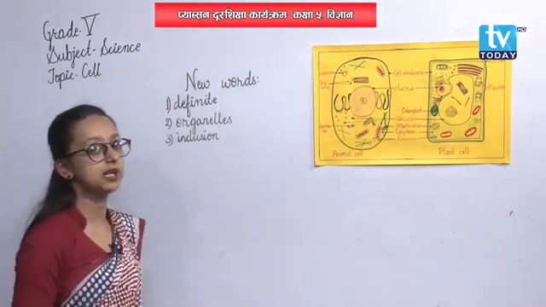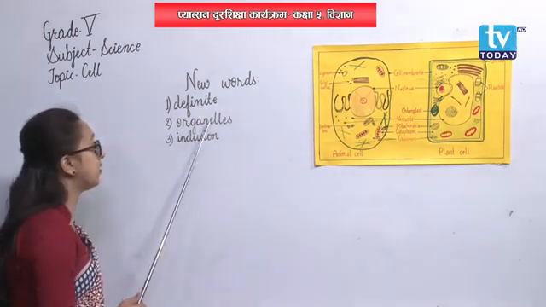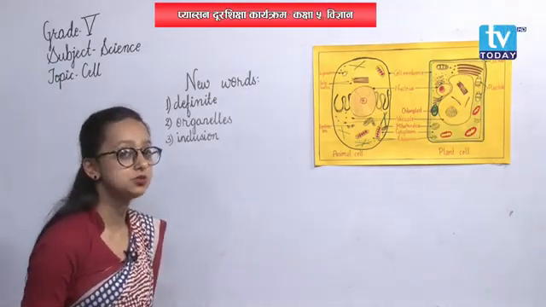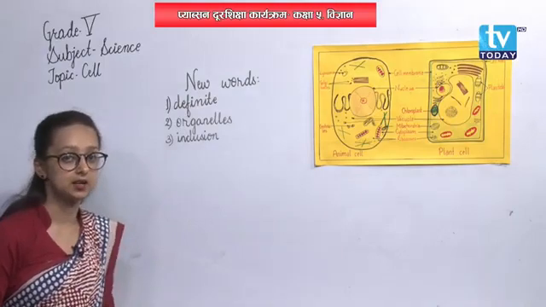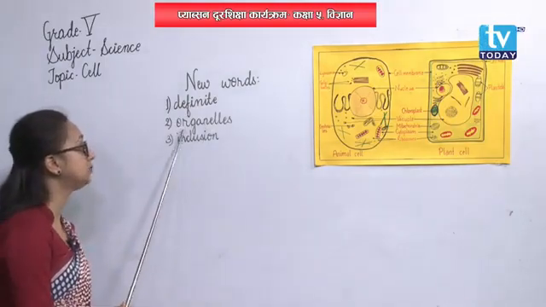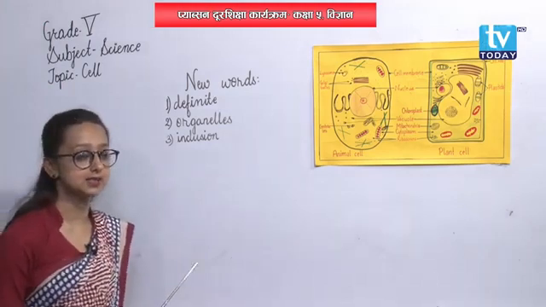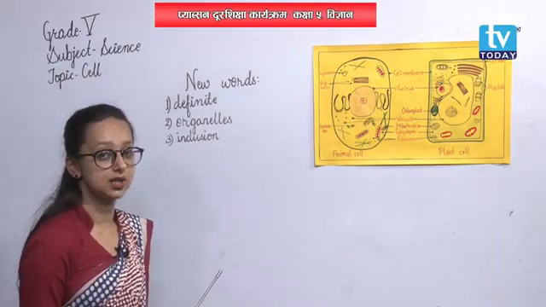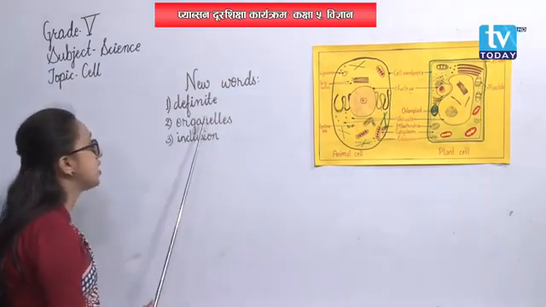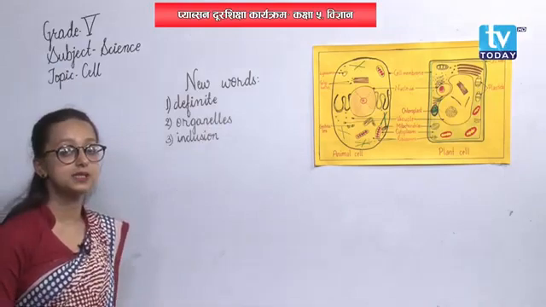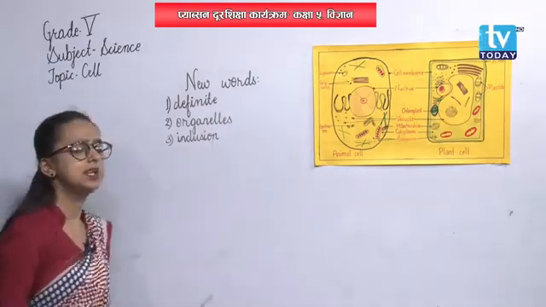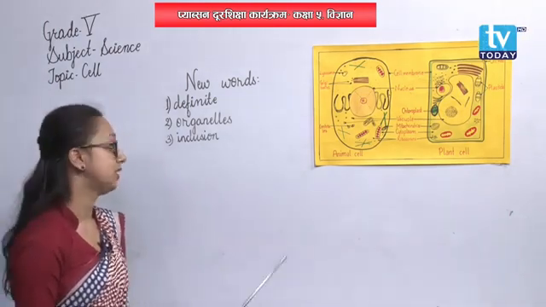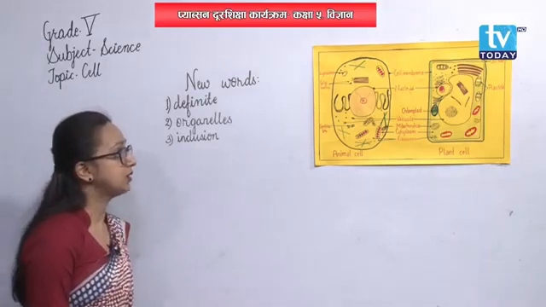And then organelles. Organelles is the second word that I have written on the board. What is organelles? Let me clear you. Organelles means all the living structures present in a cell. Alright, the living structures present in a cell are called organelles. Similarly, the third word I have written here is inclusion. Organelles means living structures present in a cell, whereas inclusions are the non-living substances present in a cell. Alright. Now, let's talk about the cells.